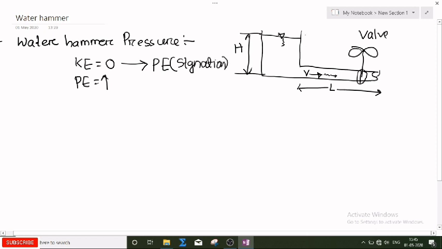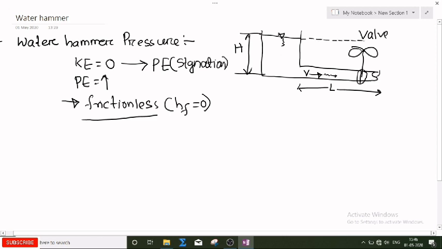Suppose I am assuming the pipe to be a frictionless pipe. Okay, so understand this topic very carefully. Assuming the head loss due to friction is equal to 0, whatever head is available at the inlet, the same head will be available at the outlet, because there is no head loss due to friction. But at this time, the pressure increases to stagnation pressure, meaning there is an increase in pressure. This H is the static pressure.